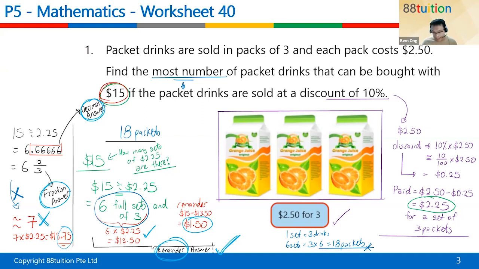Oh, you forgot times 3. So you forgot times 3 down here. That's also another careless mistake. That's the reason why, children, can you see, when I write all this, I write in words. What is the 6? 6 full sets of 3. And the remainder is $1.50. Can you see? All right, so every single word, right?